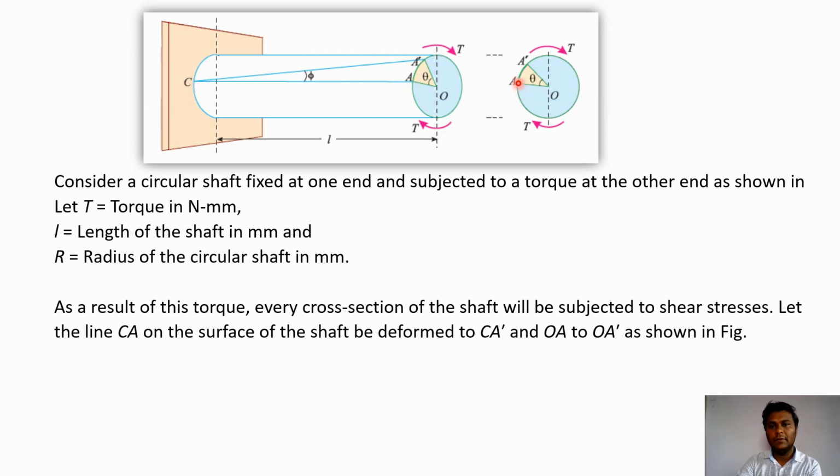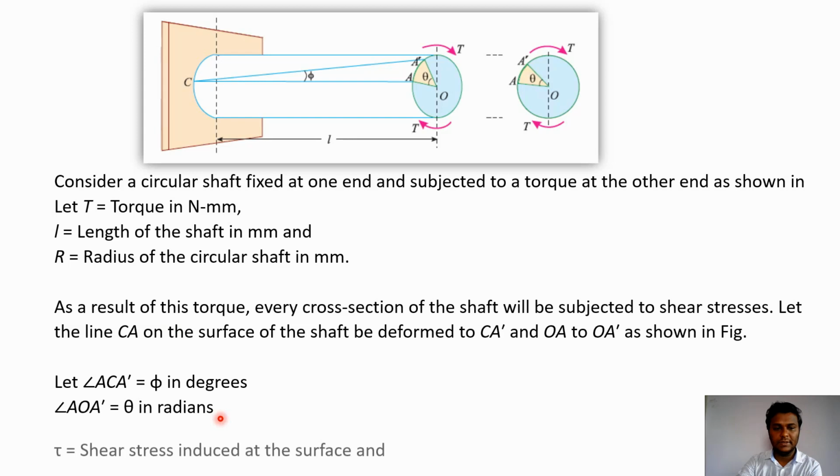At the same time, if we join point A to the center of the shaft, we can consider this line OA as a radius. Now when the rotation takes place because of the application of a twisting moment T, the rotation is theta. So when the rotation takes place, this line OA deforms to OA dash. Now let angle ACA dash be phi, which is in degrees, and angle AOA dash be theta, which is in radians.